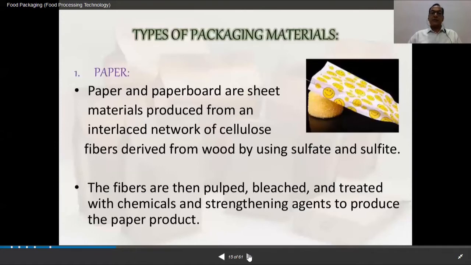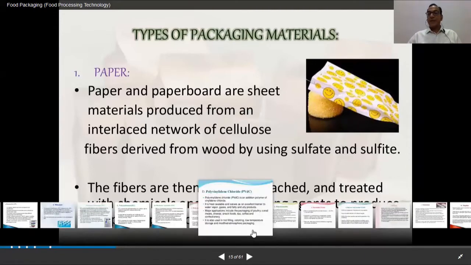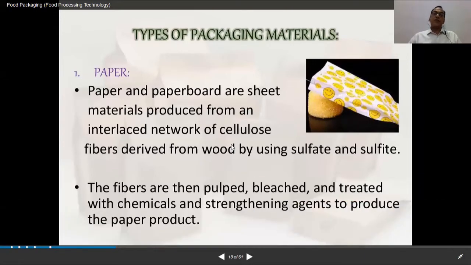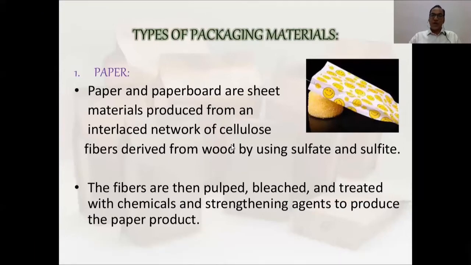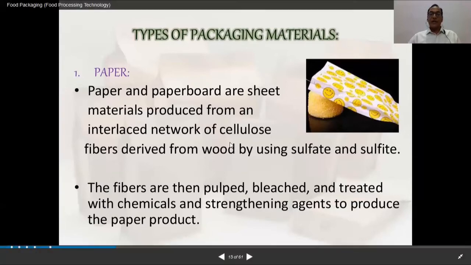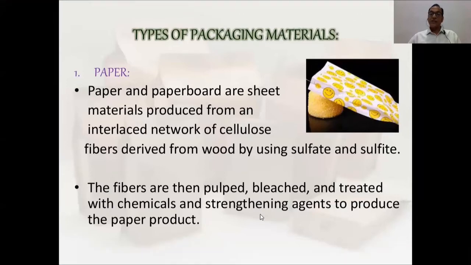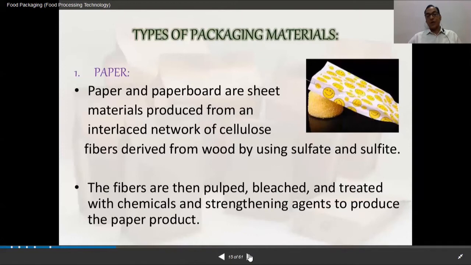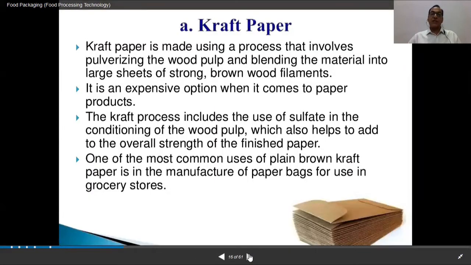First, let us discuss the types of packaging material, starting with paper. Paper and paperboard are sheet material produced from an interlaced network of cellulose fibers derived from wood by using sulfate and sulfite. And these fibers are then pulped, bleached, and treated with chemicals and strengthening agents to produce the paper product. So that's how the paper products are made.